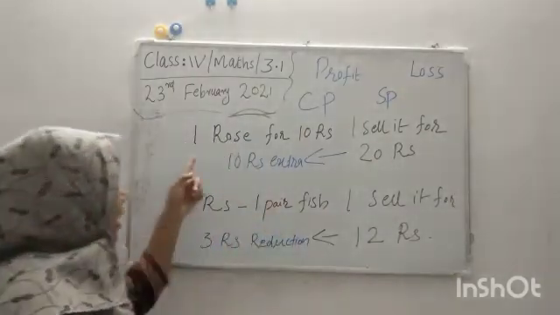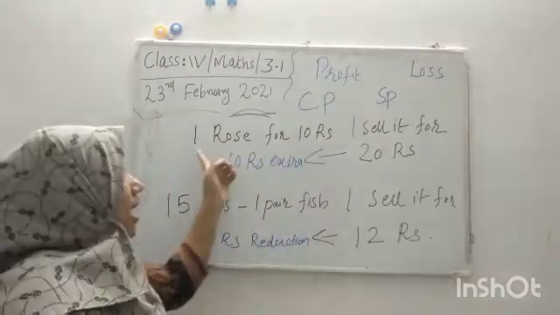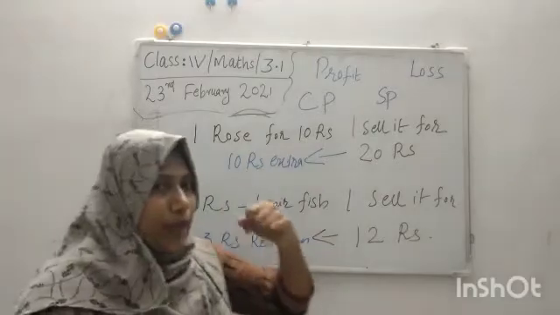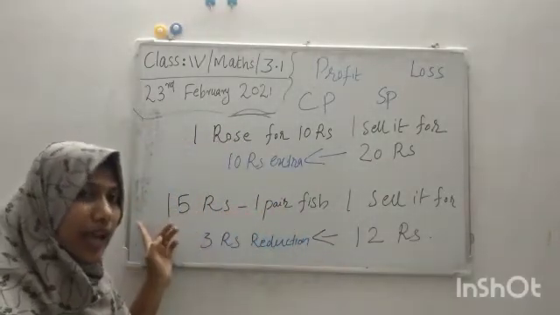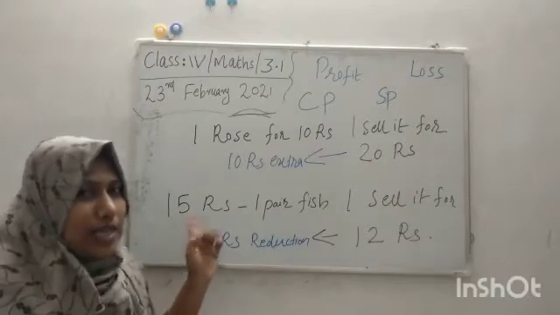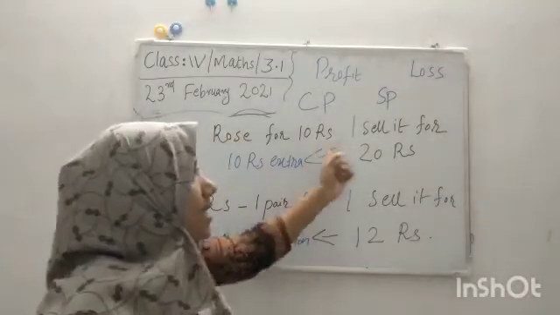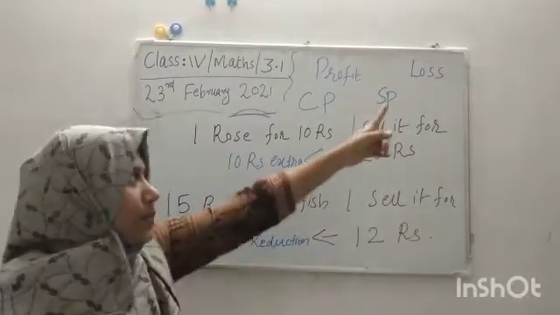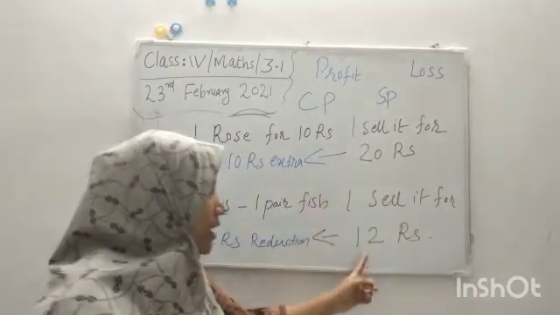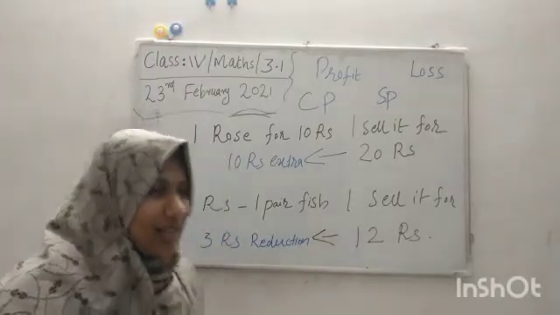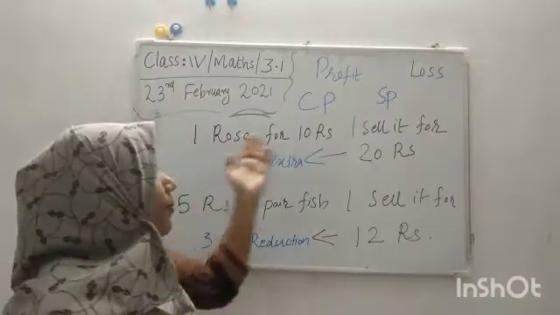So students, here the 10 rupees is the CP. I bought a rose for 10 rupees, so CP is 10. And in this case, 15 is the CP. Also here I sell it for 20 rupees, so SP is 20. And in this case, SP is 12. Can you say the condition of profit and loss from CP and SP?